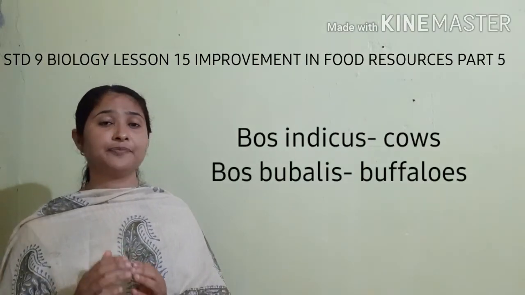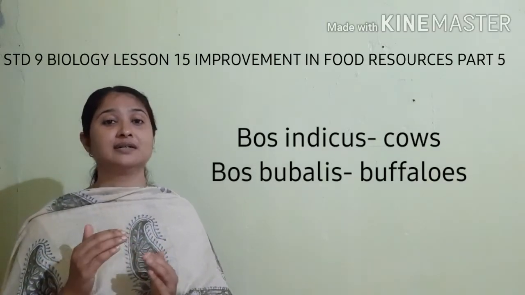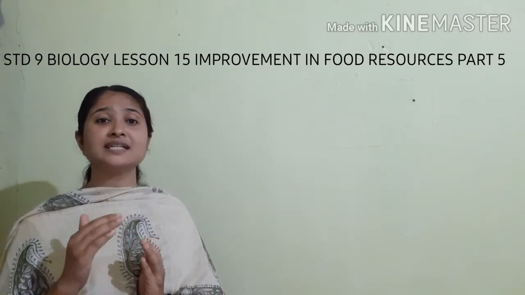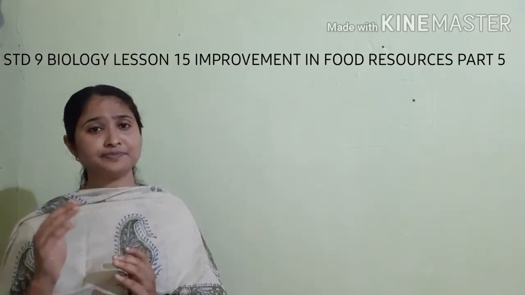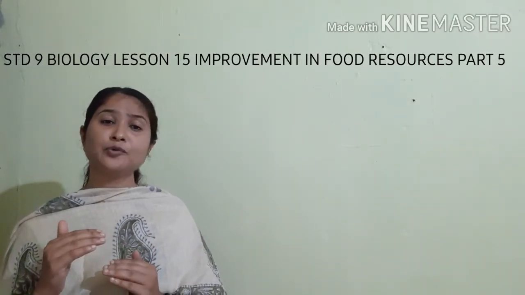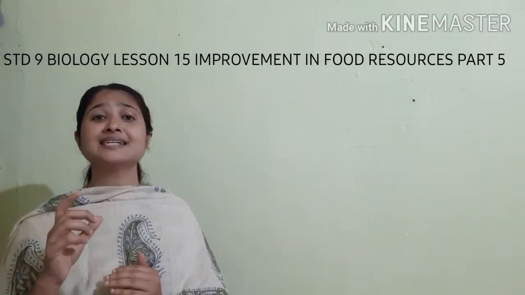The Indian variety of cows belong to two categories. One is Bos indicus, another one is Bos bubalis. The first one, Bos indicus, means the cows. Next one is Bos bubalis, which means buffaloes. So these are the scientific names given to the cows and buffaloes.